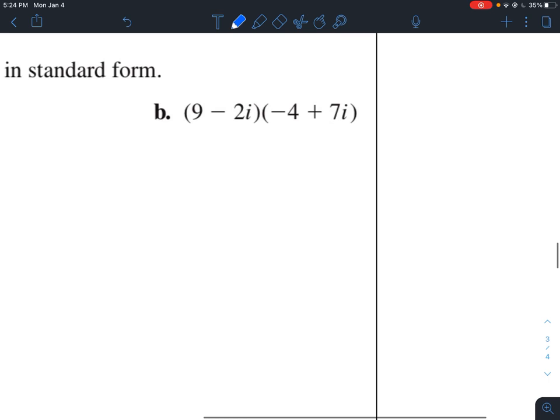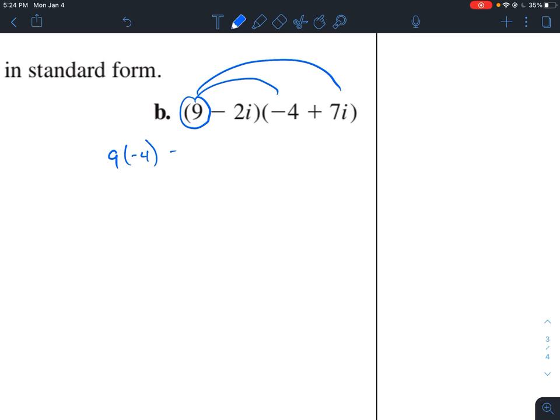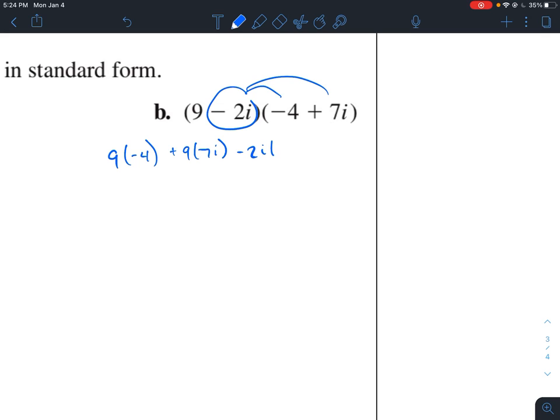Now let's try B. For B, we're going to use distribution, except we have two binomials here. So I have to take this 9 and multiply it by both. So I have 9 times negative 4 plus 9 times 7i. And then I have to take this negative 2i and multiply it by both. So I have negative 2i times negative 4. And then I have negative 2i times 7i.